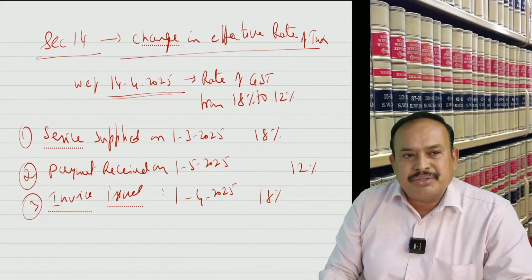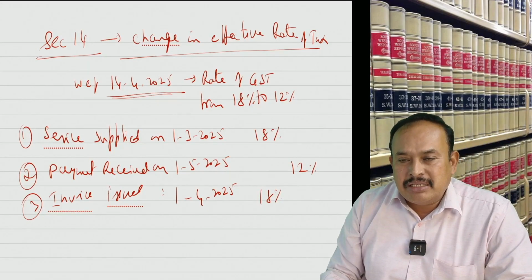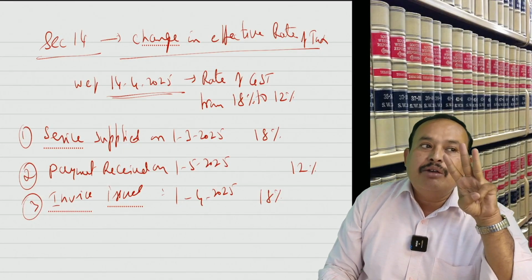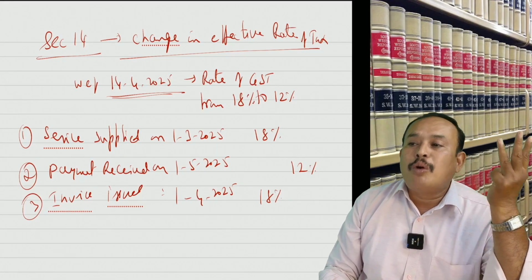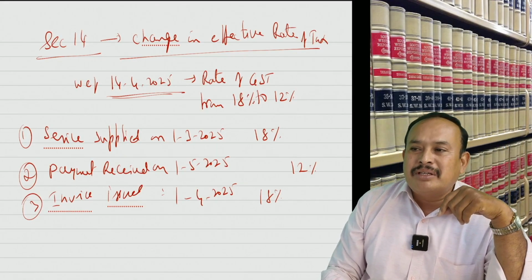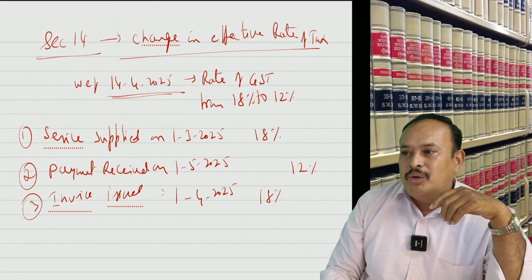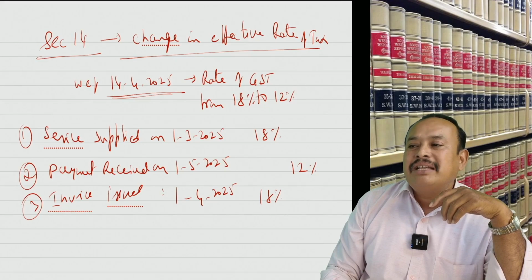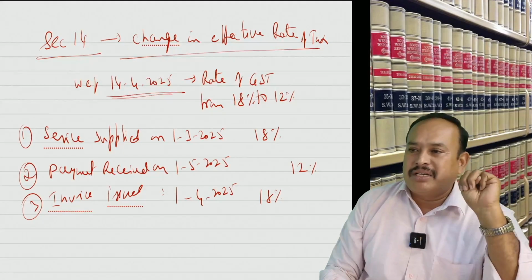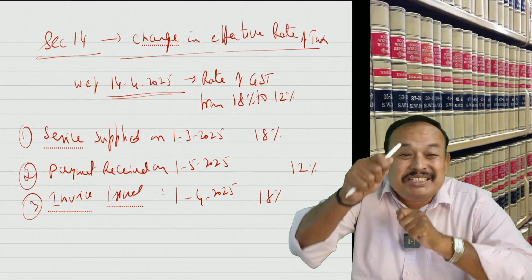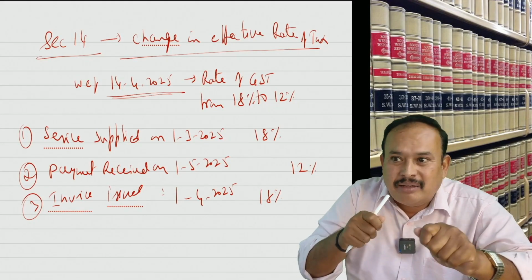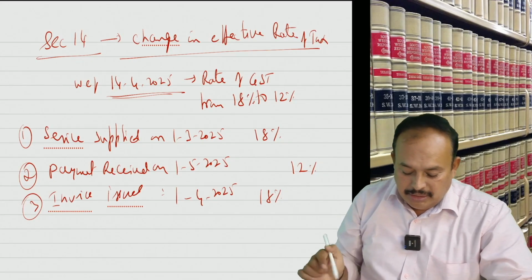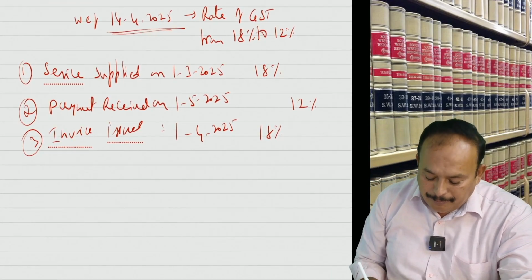Easily you will come across. Which rate is applicable? Listen, in the given case, 3 voters, எத்தனை பேர் இருக்காங்க? 3 voters. Voter number 1, date of completion of service. Voter number 2, date of payment. Voter number 3, date of invoice. These 3 dates are the 3 voters. Now 2 of them are contesting the poll: 18% old rate, 12% new rate.